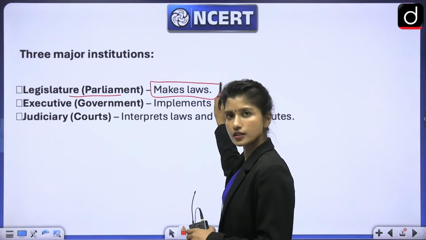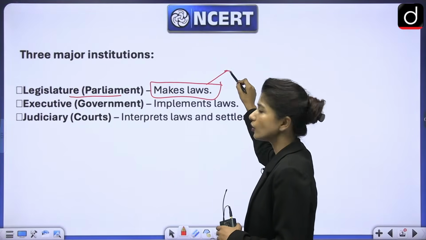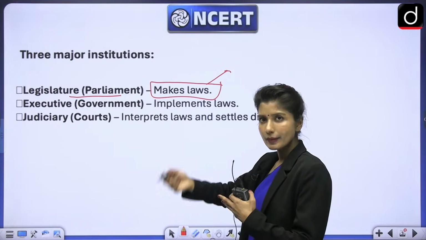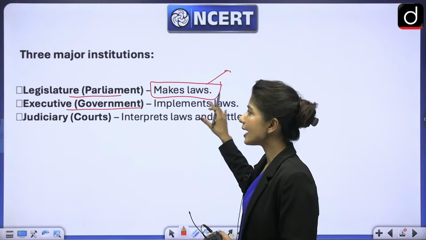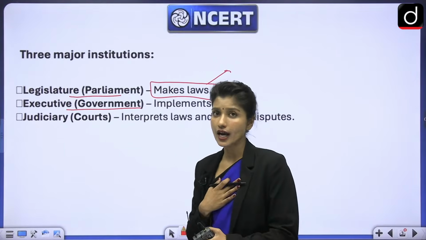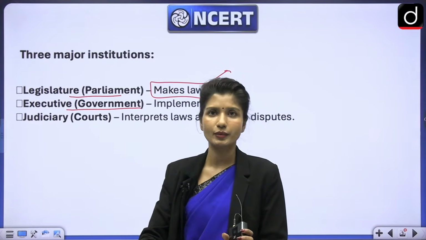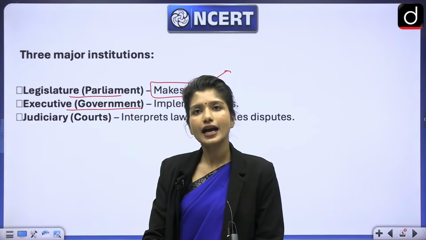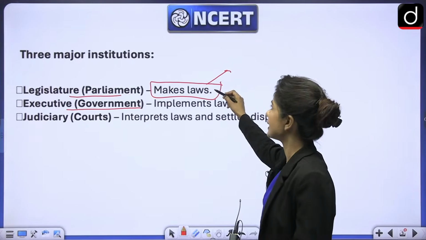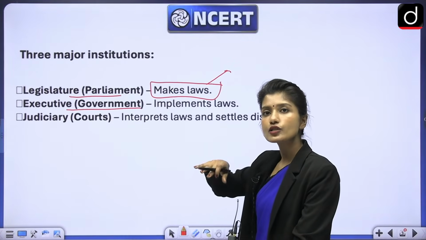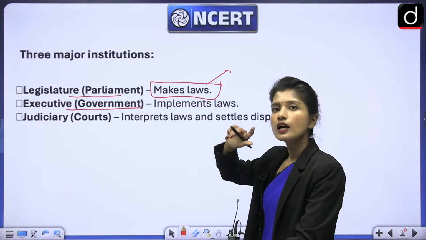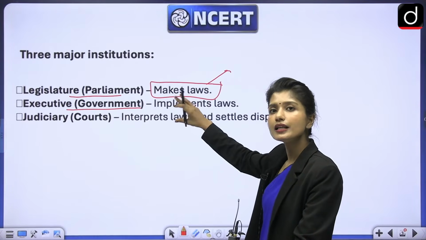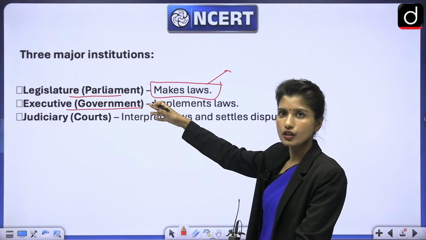Legislature makes laws. Now, if somebody has made law, somebody needs to implement them also. For that, we have executive or government. And there has to be somebody who keeps a check, because we have a constitution and constitution is supreme in our country, right? So somebody has to keep a check on these laws that they are constitutional. Somebody has to act as a mediator if there are any conflicts in the country. Somebody has to be there who can interpret these laws to make sure they are constitutional, like I said.